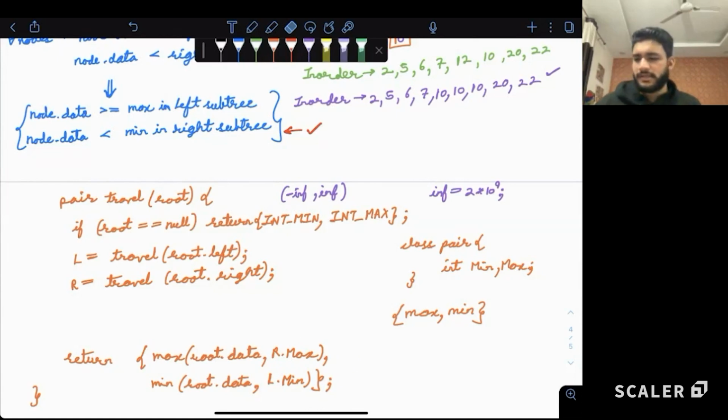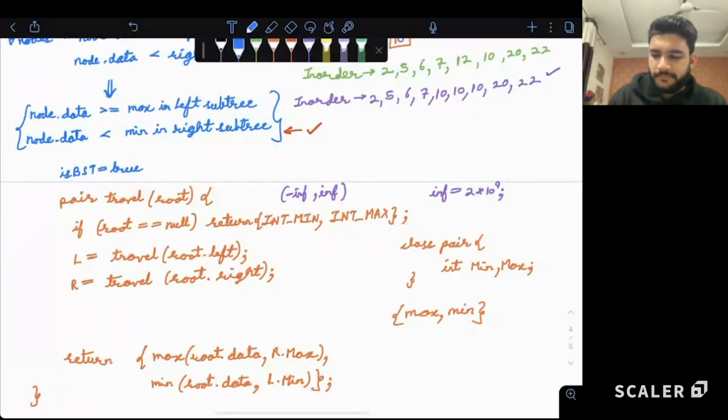Before this, let's also write the conditions that are important to check whether the current tree is a binary search tree or not. Let's say initially we had a variable isBinarySearchTree set to true. Can we just check in between the traversals? If at any point of time this condition fails, then we will say it's not a valid binary search tree.